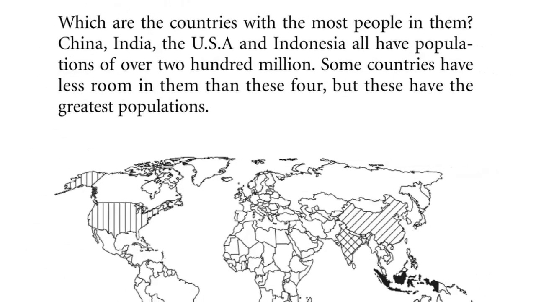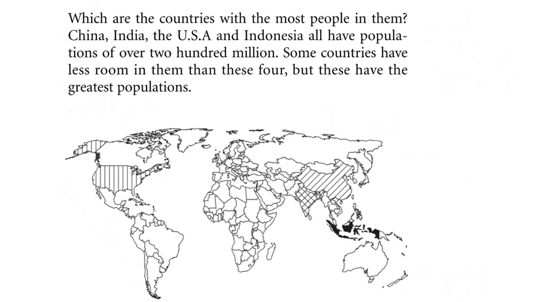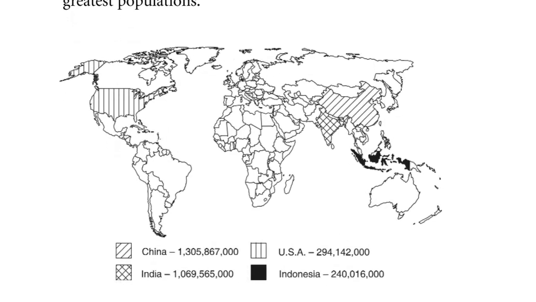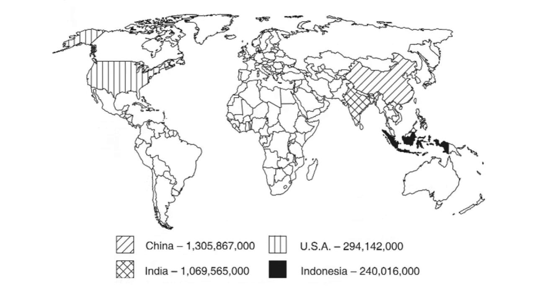Which are the countries with the most people in them? China, India, the USA, and Indonesia all have populations of over 200 million. Some countries have less room in them than these four, but these have the greatest populations. Look at the map.